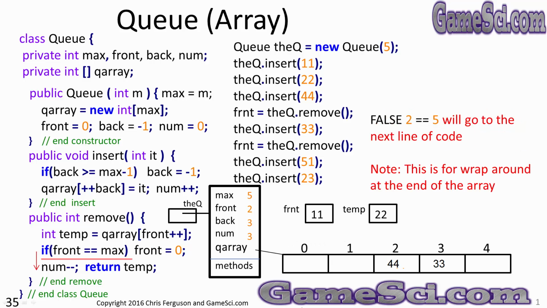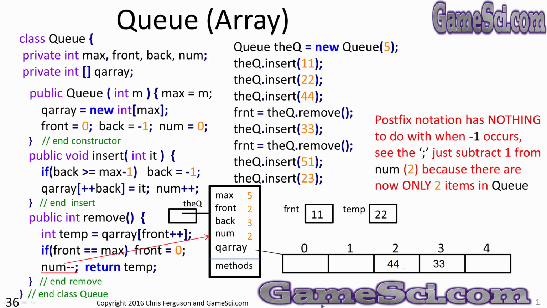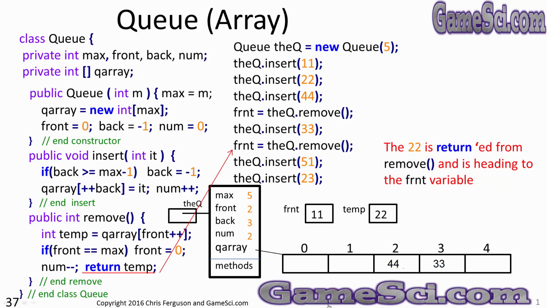Next, we'll check for the wraparound. 2 equals 5 is a false statement, so we will skip this if portion completely and just drop down to the next line of code. Again, that's for wraparound at the end of the array. Num minus minus will subtract 1 from the num variable. You can see clearly there are 2 items in the queue, so num should reflect that 2 items. And we'll return temp.